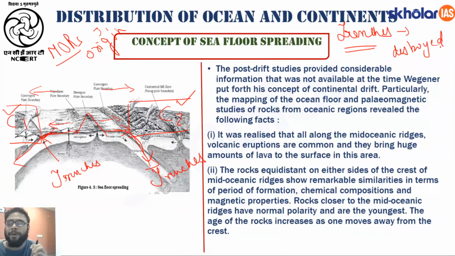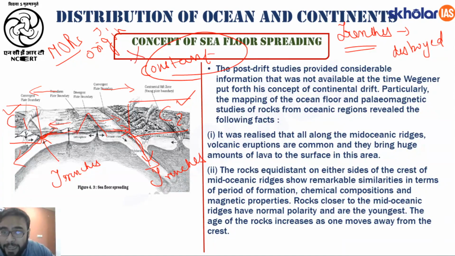So always remember, if you notice in this diagram, your ocean floor is continuously forming and it is continuously getting destroyed. Meaning what is happening to the ocean floor? Is its length increasing, decreasing, or remaining constant? Your answer is that your ocean floor remains constant, because mid-oceanic ridges form it continuously, and trenches are the locations where it is getting destroyed continuously.